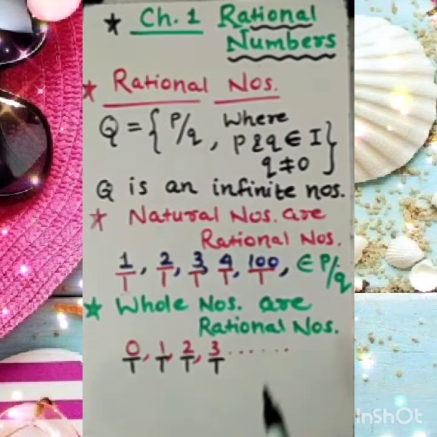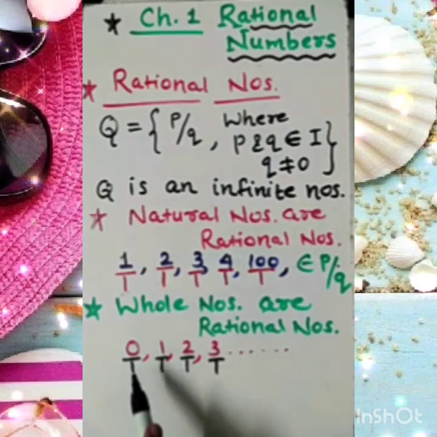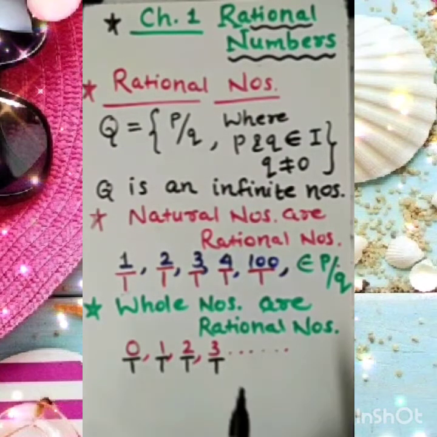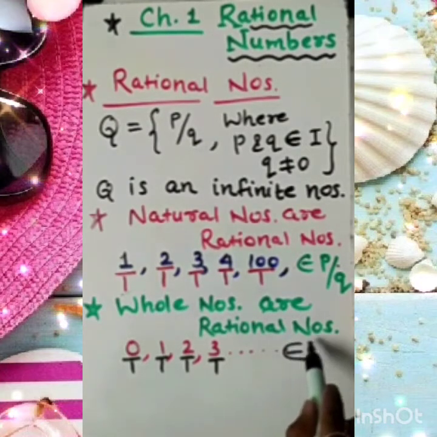And along with that, one more condition: q not equal to 0, the denominator not equal to 0. Of course, here it is not. So finally, we should say all the whole numbers are also rational numbers.